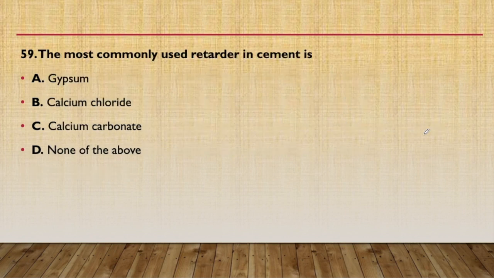59th question: the most commonly used retarder in cement is, it is a very easy question, gypsum, calcium chloride, calcium carbonate, or none of the above. So it is gypsum. Gypsum is a good retarder. Calcium chloride is an accelerator.